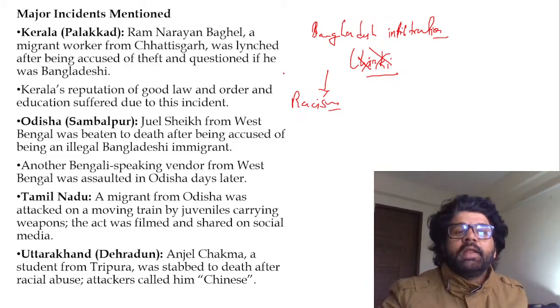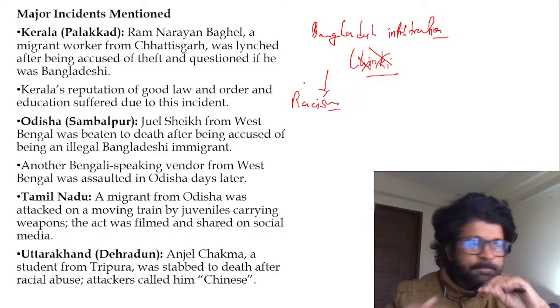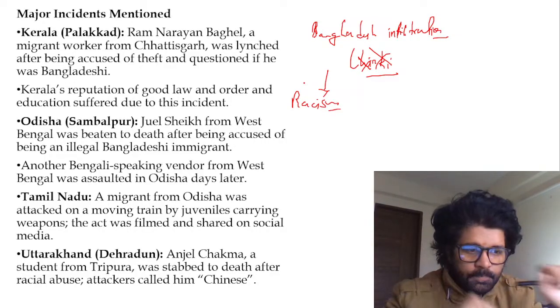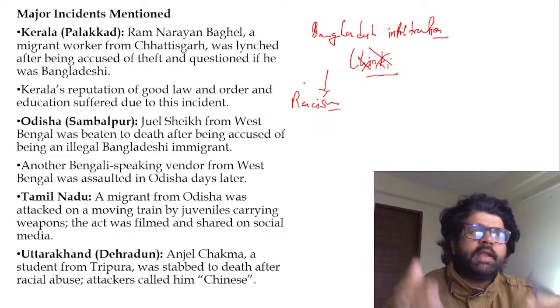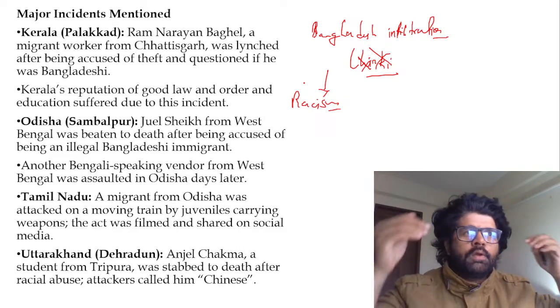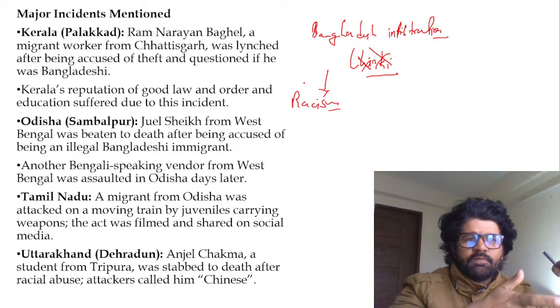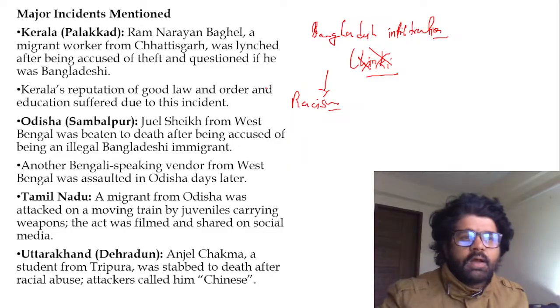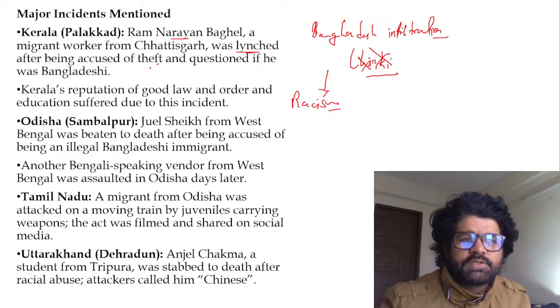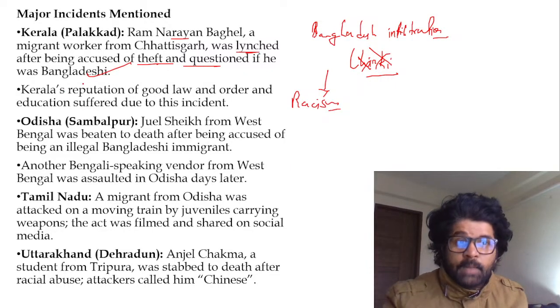So these are incidents. And this article is saying that, because of the Bengal election and Assam election, the government is trying to push everyone as a Chinese or a Bangladeshi infiltrator, because of which these incidents are happening in different regions. In Kerala, you can see Palakkad, Ram Narayan Baghel was lynched after being accused of theft and questioned if he was Bangladeshi.